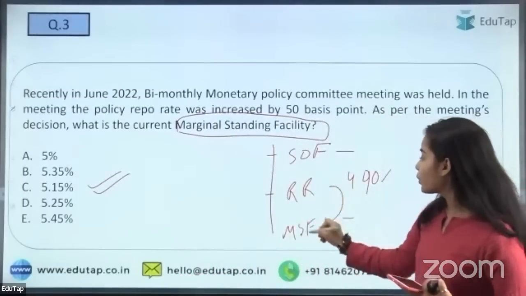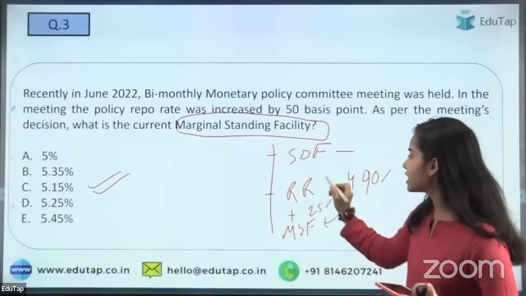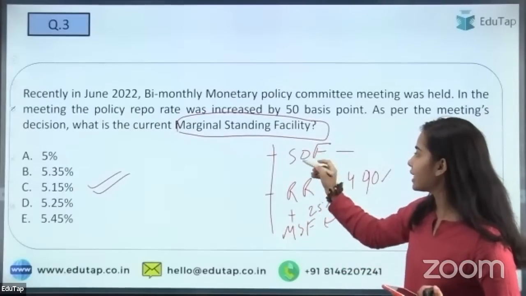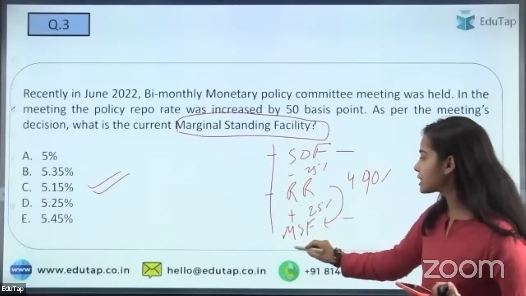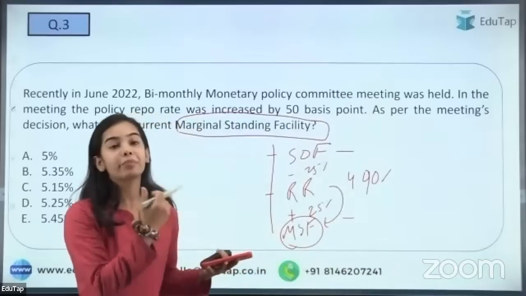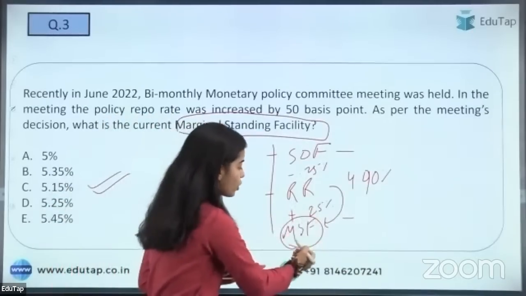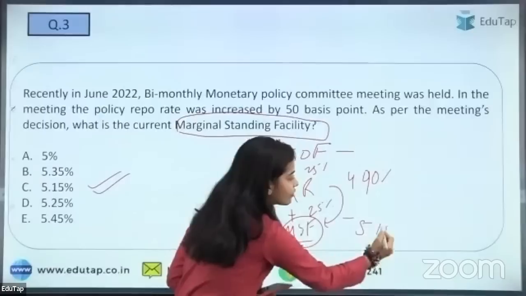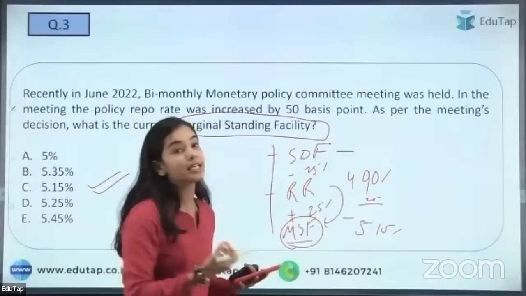See, the MSF is greater than the repo rate by 0.25%, and the repo rate is greater than the SDF by 0.25%. So MSF is greater than repo rate by 0.25%, and repo rate is greater than SDF by 0.25%. That is, so the MSF will be 5.15%. And if you deduct the 0.25% from the repo rate, you will get the SDF.